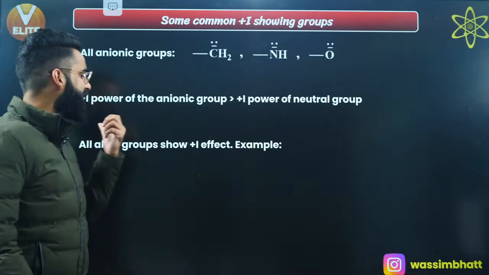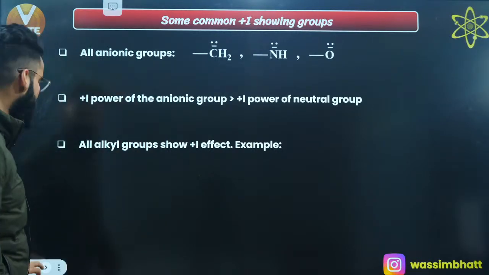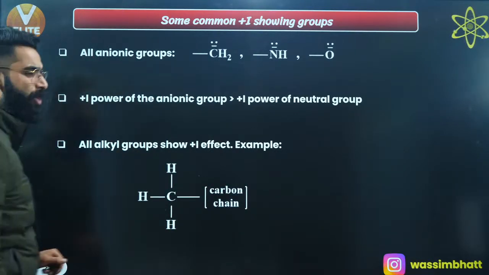Similarly, all the alkyl groups show plus I effect. All the alkyl groups show plus I effect. Let's talk about this one as well.